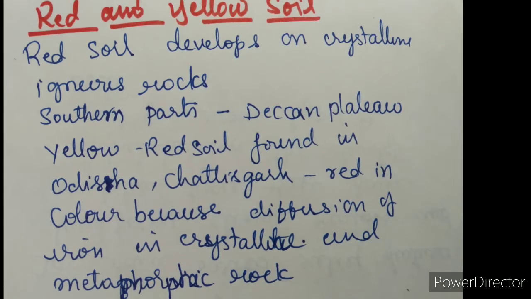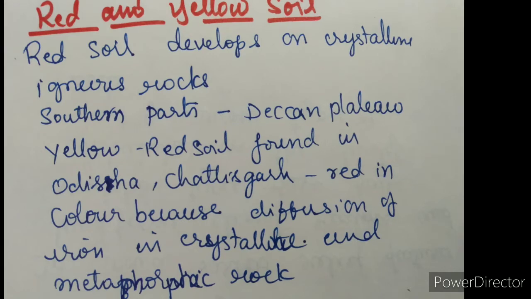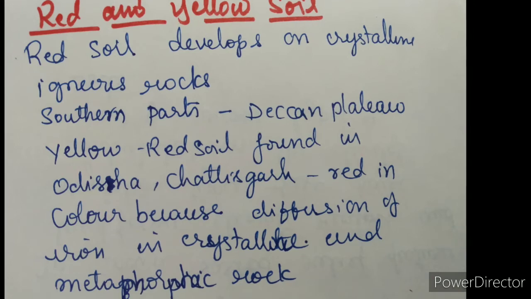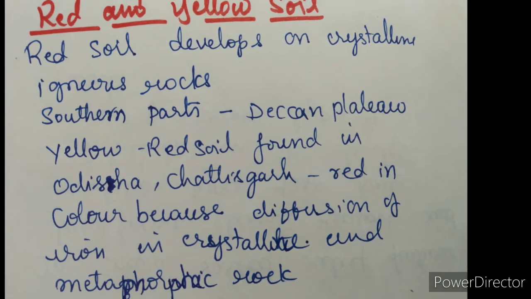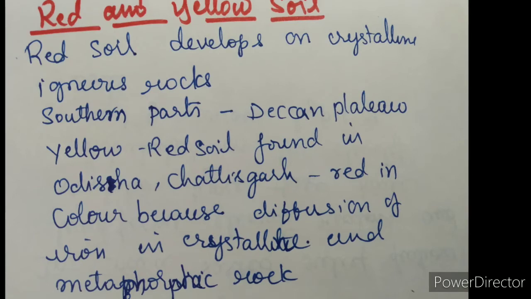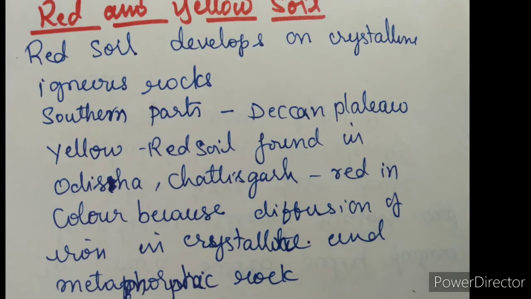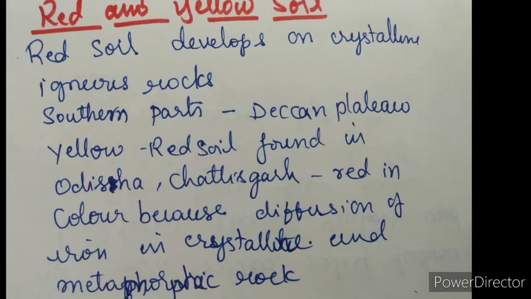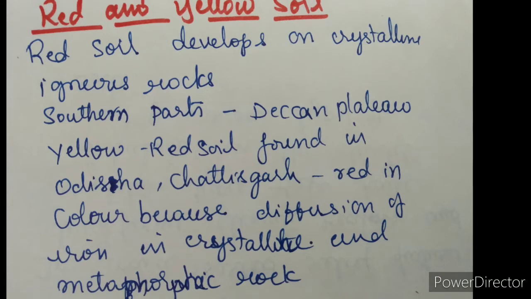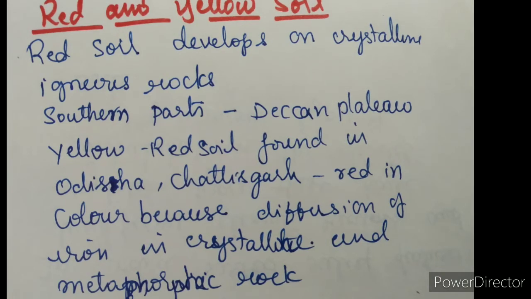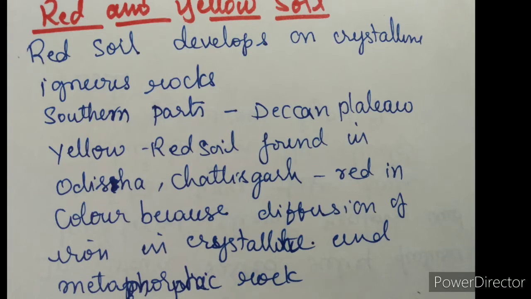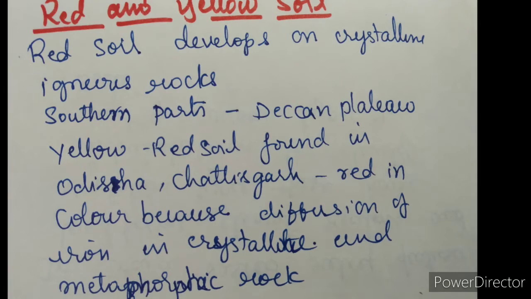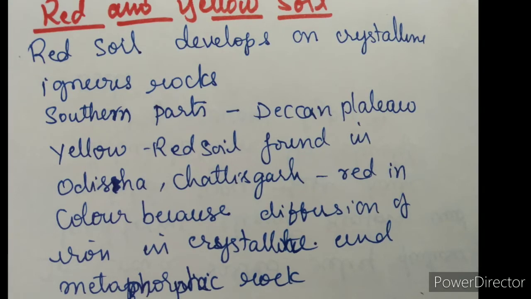Red soil develops on crystalline igneous rocks in areas of low rainfall in the eastern and southern parts of the Deccan Plateau. Yellow and red soils are also found in parts of Odisha, Chhattisgarh, southern parts of the Middle Ganga Plain and along the Piedmont zone in the Western Ghats. These soils develop a reddish color due to diffusion of iron in crystalline and metamorphic rocks. It looks yellow when it occurs in a hydrated form.